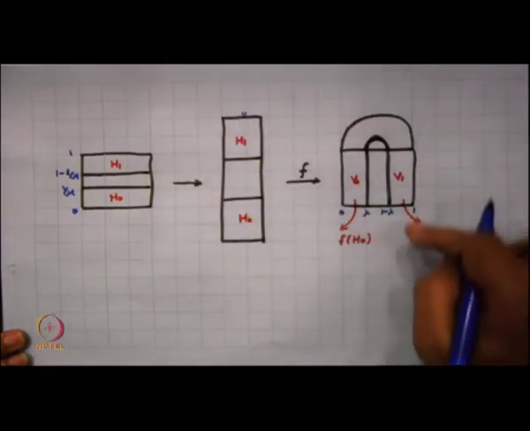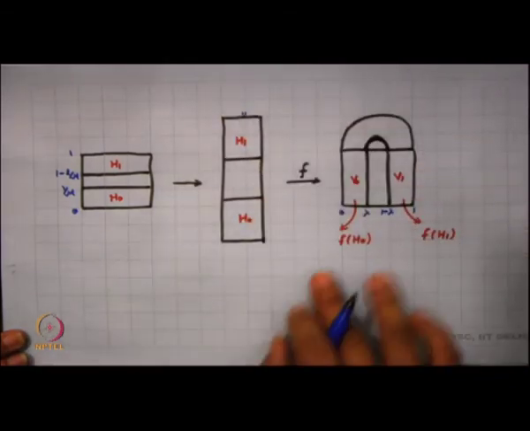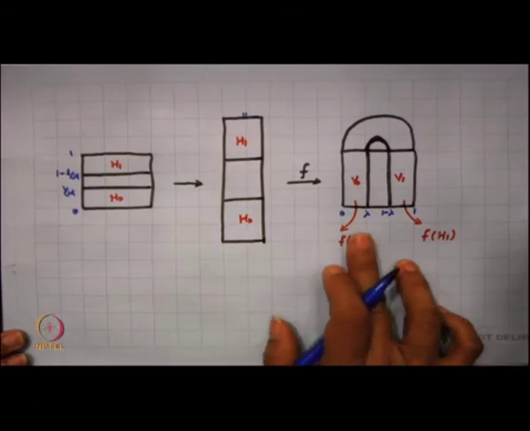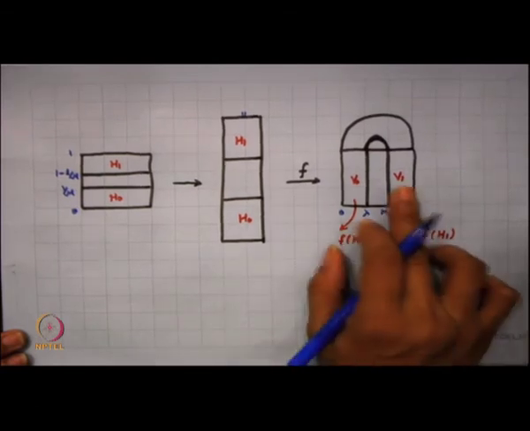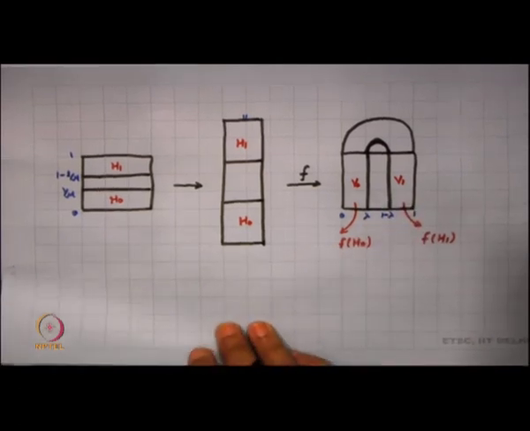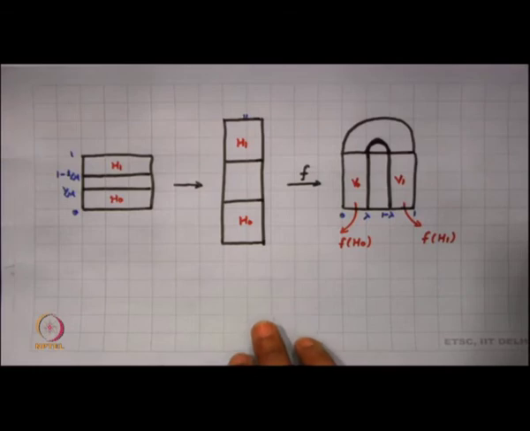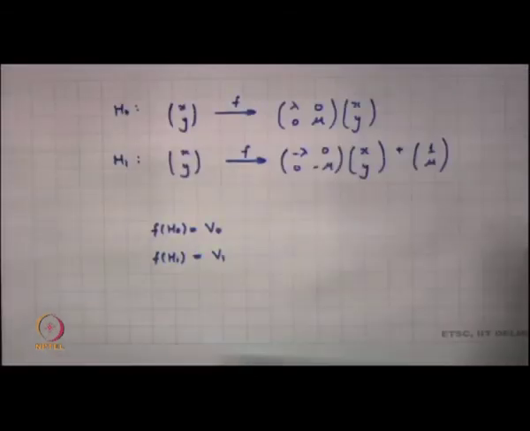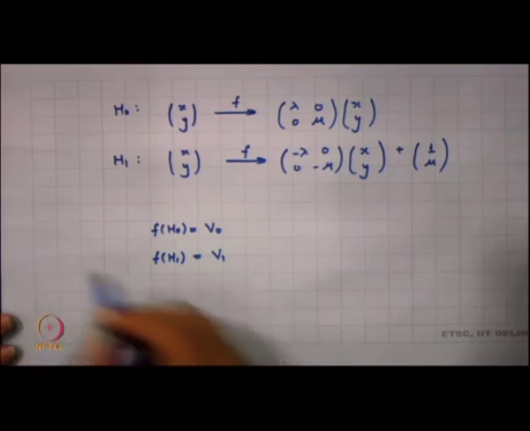So, you get it mapped into this particular manner, and this is basically your f of h naught which is V naught and your f of h 1 which is V 1. Now, you could also think of defining this in the reverse manner. So, you can also think of f inverse acting on D.